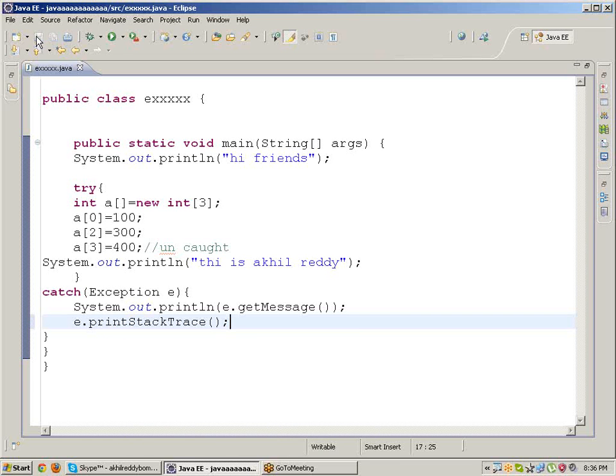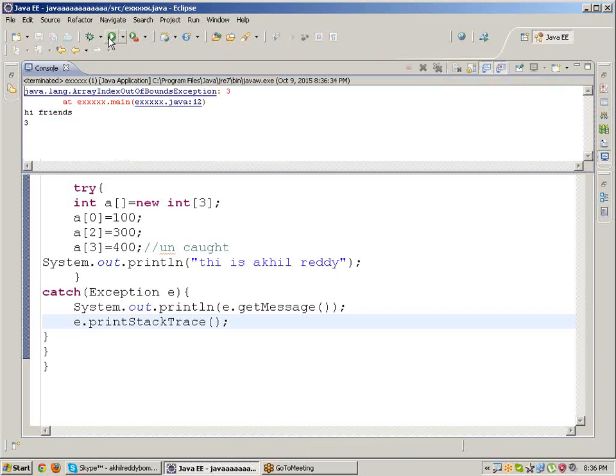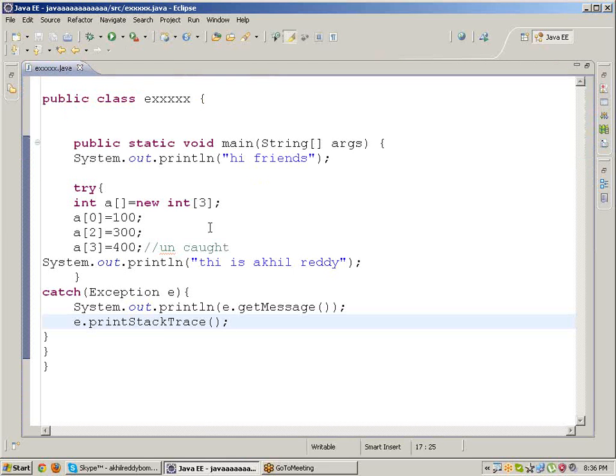If I click run, save, click on run. Oh, java.lang.ArrayIndexOutOfBoundsException: 3. Okay, I got you now. Everyone can understand now. Why? Because it is showing an out of bound exception error. I wrote 3, size is 3, array index starts with 0: a of 0, a of 1, a of 2, finished. Whenever you write a of 3, Java needs to show an error, but it is not showing. That is called an unchecked exception.